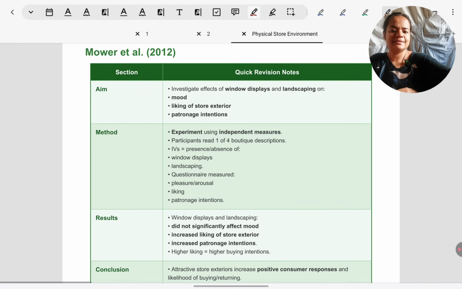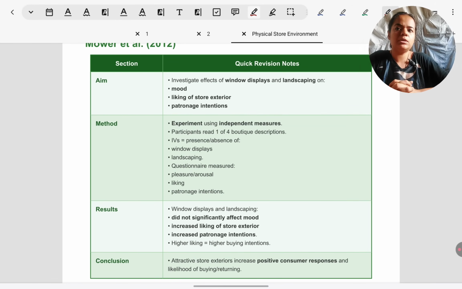Now, yes, there is a study under this. For consumer psychology, there are lots of summary studies, the smaller studies. We have to know them in the format that is there on the screen. Aim, method, results, and conclusion. These are not case studies. Where there are case studies, it will be indicated. There we will learn those studies in full details, just like the AS course studies. These ones we just have to know summaries.